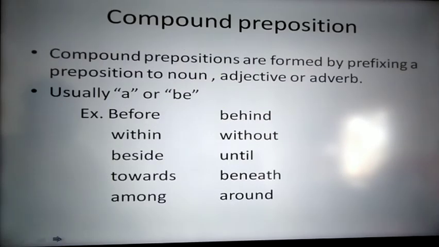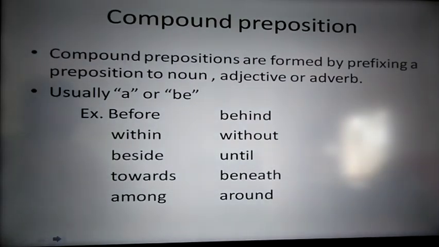The next topic is compound preposition. So what is a compound preposition? Compound prepositions are the prepositions which are formed by prefixing a preposition to a noun, adjective or adverb. So for example, side is a noun. We add be to side and it becomes beside, and it acts as a preposition. Then comes till. Till means a drawer where we keep some of the things, right? To the till we add un and it becomes until, and it acts as a preposition.